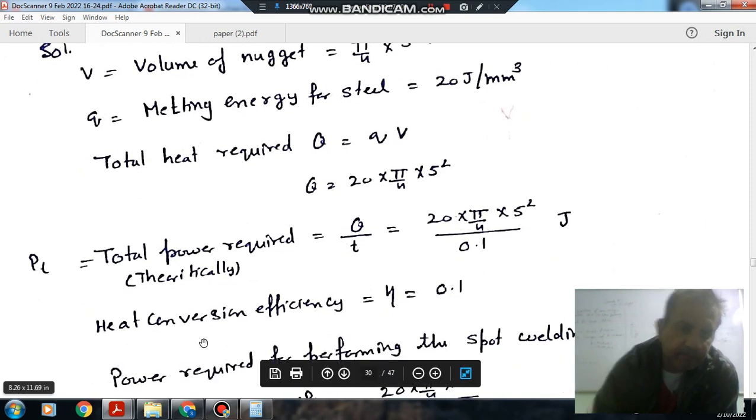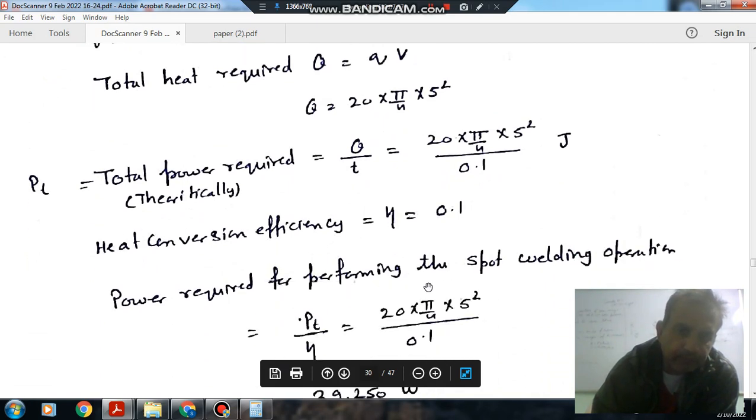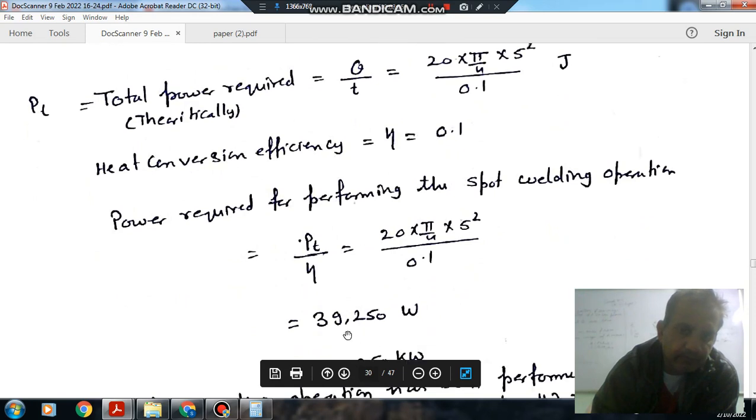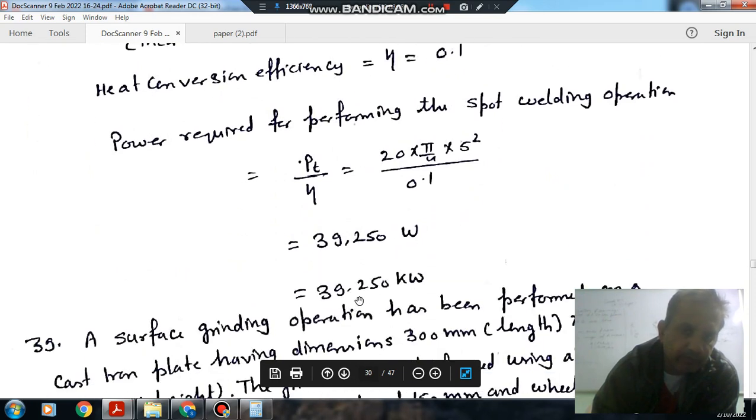But the heat conversion efficiency is 0.1. So the power required for performing the spot welding operation is the theoretical power divided by the efficiency 0.1, that is 39250 watt or 39.25 kilowatt.